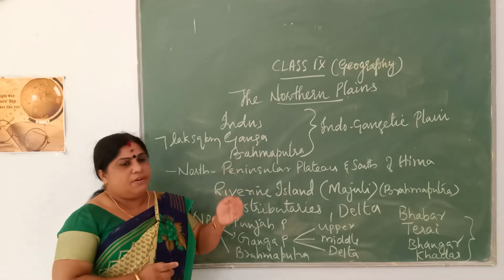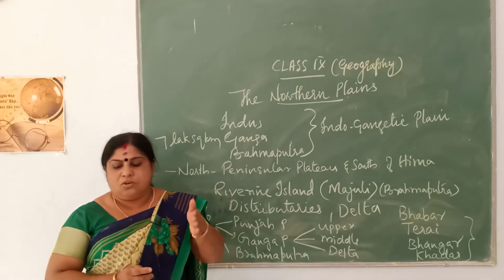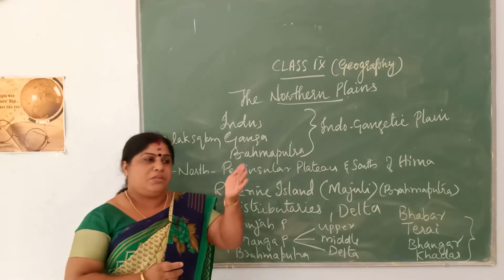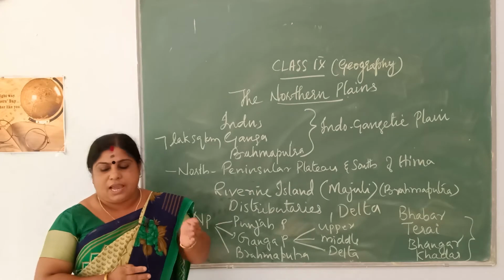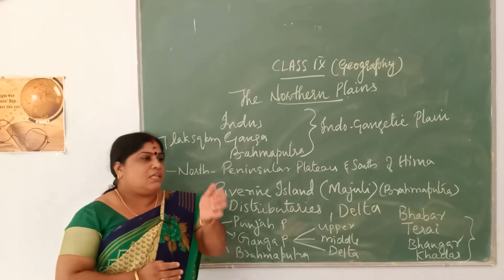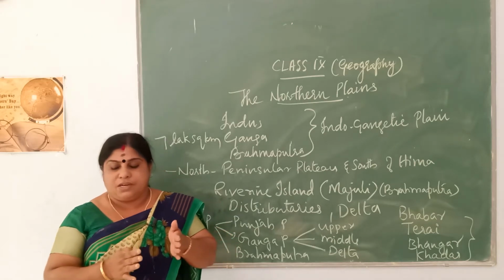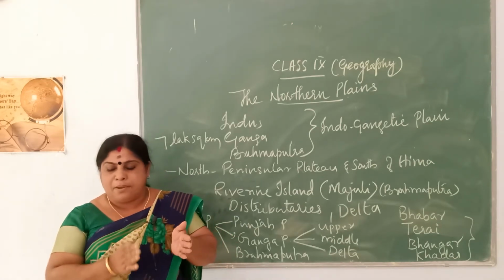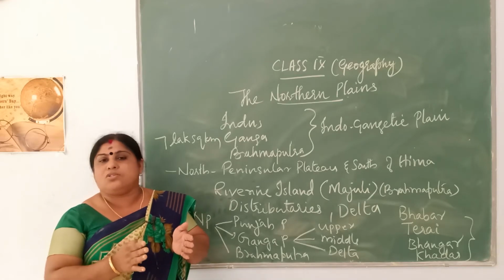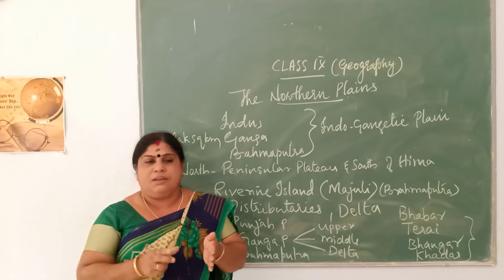Now, as the rivers flow forward, their speed goes on decreasing and decreasing. As a result of the decrease in speed, the river begins to split up into a number of channels because of the huge amount of silt being brought down by the rivers.